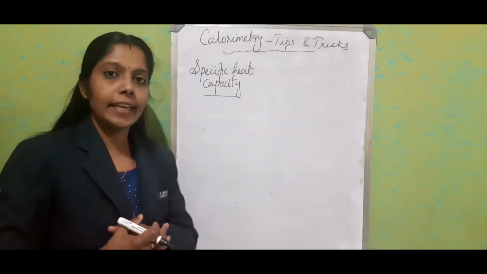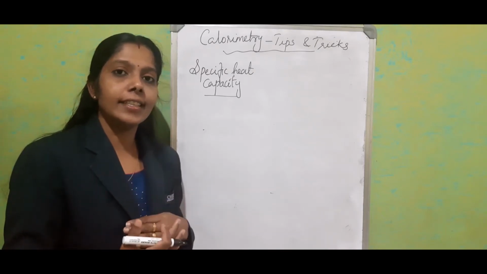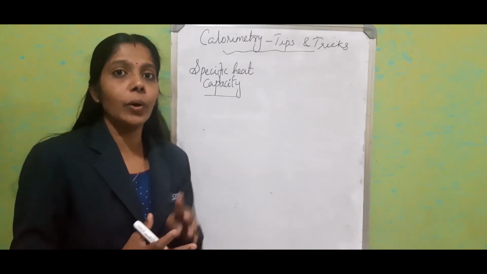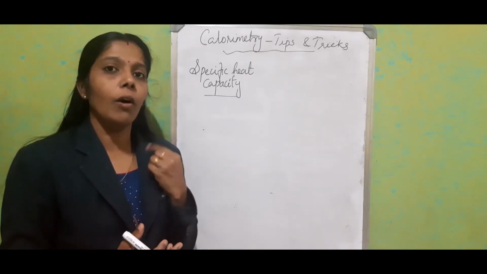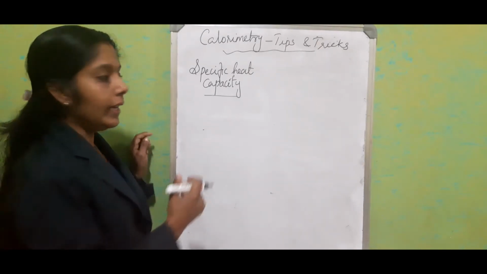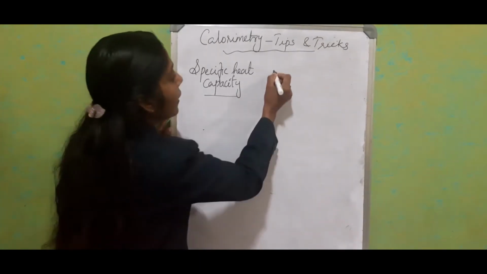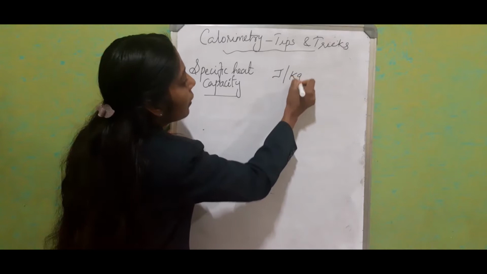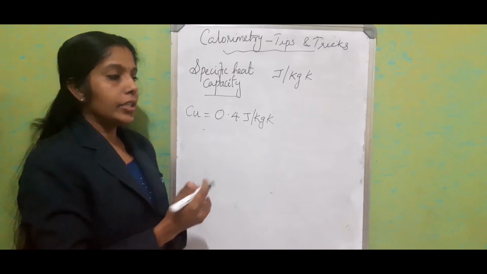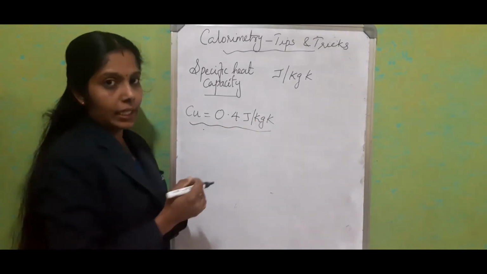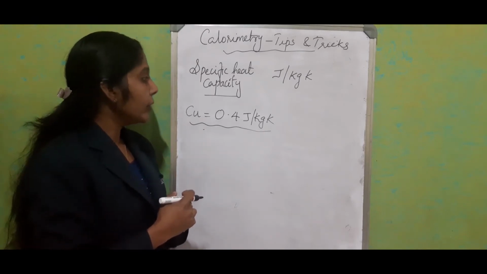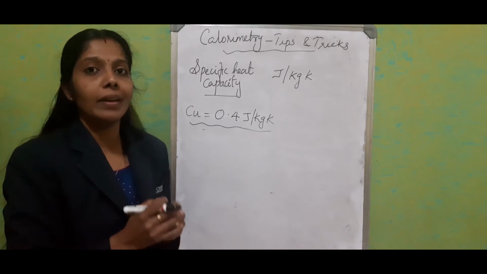What is specific heat capacity? It is the amount of heat energy required to raise the temperature of a unit mass of substance through 1 Kelvin or 1 degree Celsius. Both are equivalent. The unit of specific heat capacity is joule per kilogram Kelvin. Sometimes for board examination, just consider you got a question like this: the specific heat capacity of copper is equal to 0.4 joule per kilogram Kelvin.